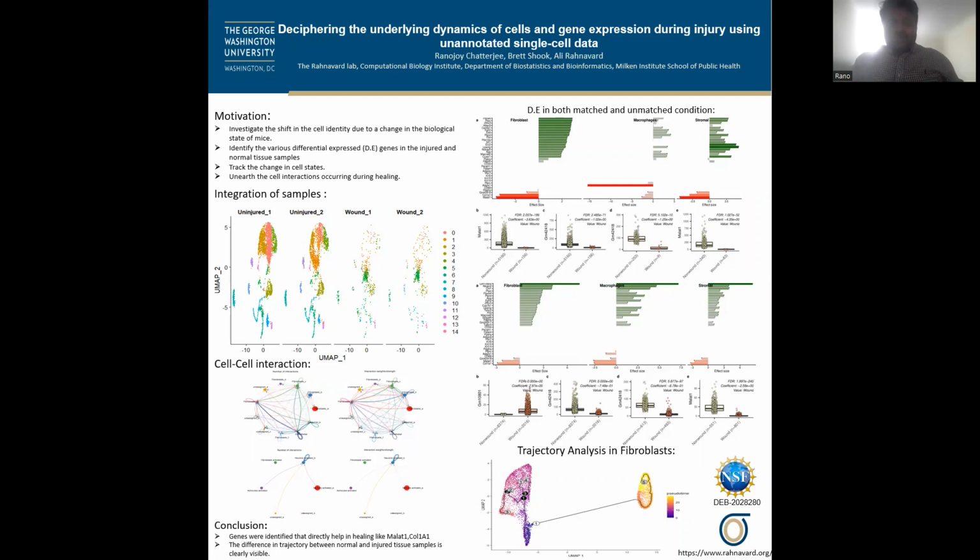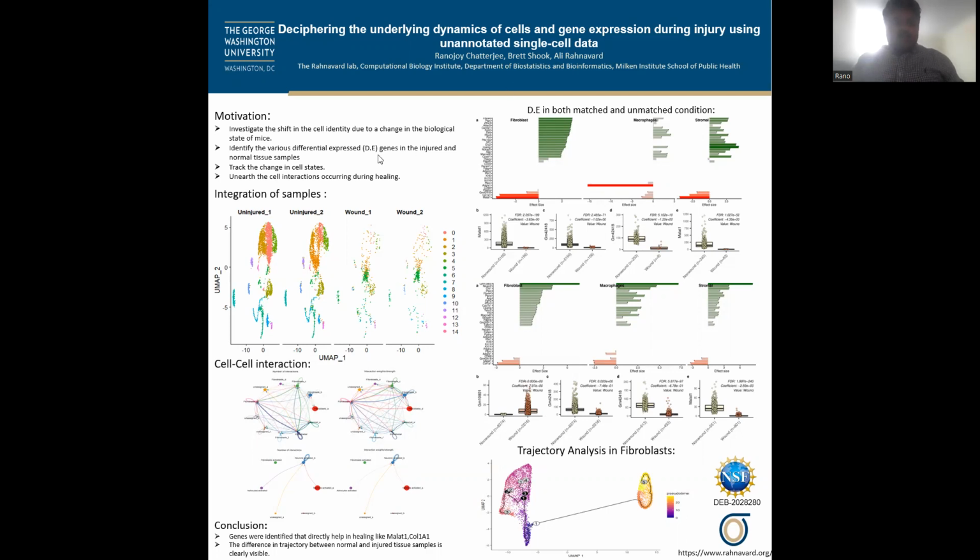We also wanted to see the differentially expressed genes between the normal and the injured samples and infer how the recovery process is taking place and which genes are the driving factors for this undertaking. Secondarily, we also wanted to see the difference in trajectory between a chosen cell type amongst the two categories. And finally, we wanted to infer some cell to cell interactions that are happening, which will highlight how different cell types interact and change among each other. It also gives us a detailed picture of this complicated yet dynamic network.